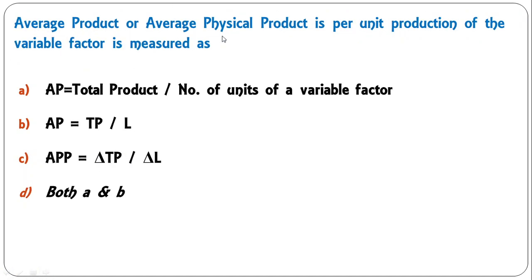Average product or average physical product is per unit production of variable factor, measured as average product equal to total product divided by number of units of variable factor. This is also correct: AP is equal to TP by L, and APP is equal to delta TP upon delta L, they are the same thing. So the correct answer is both the first and second, A and B.